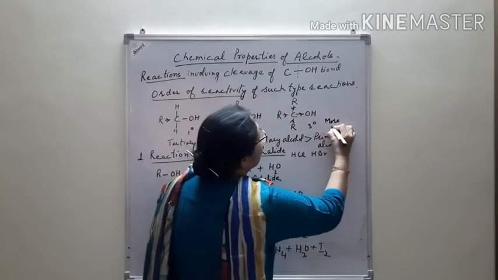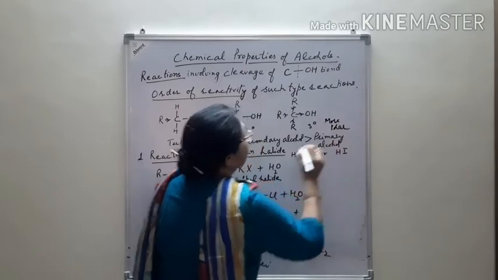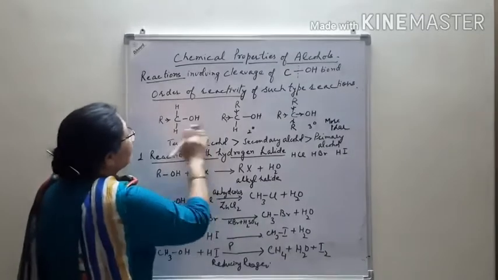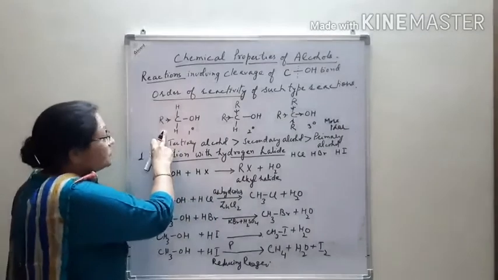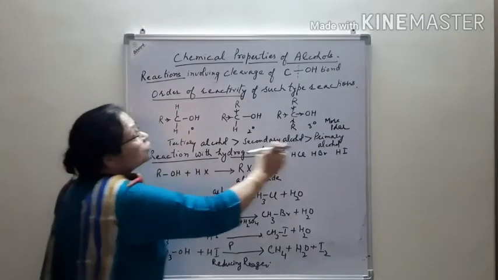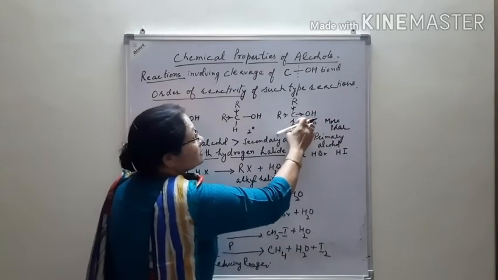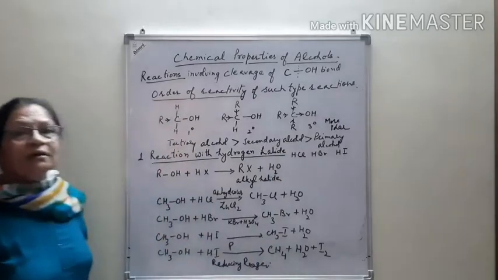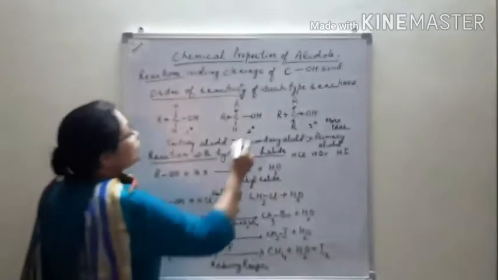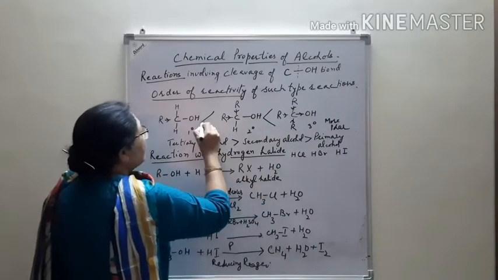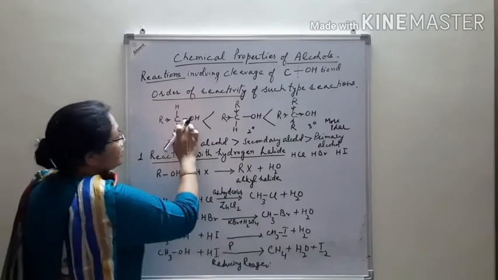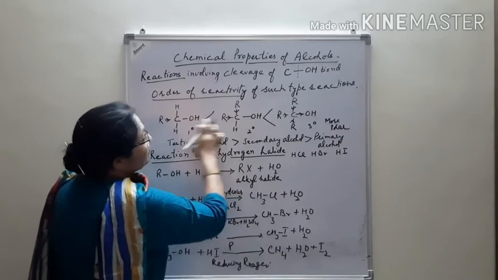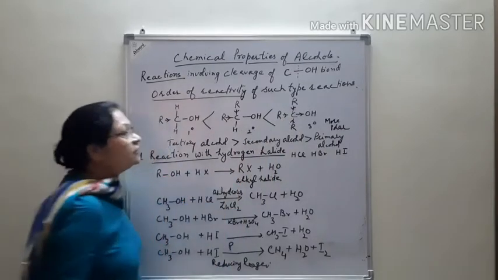In secondary alcohol two alkyl groups are present, whereas in primary only one alkyl group is present, and correspondingly the most polar carbon-oxygen bond is in the tertiary alcohols. So the primary is the least polar, the secondary is more polar than the primary, and the tertiary is more polar than the secondary.